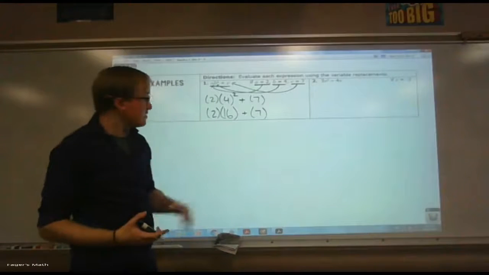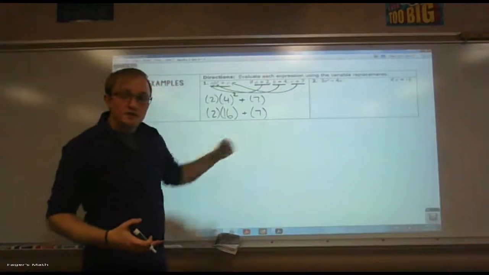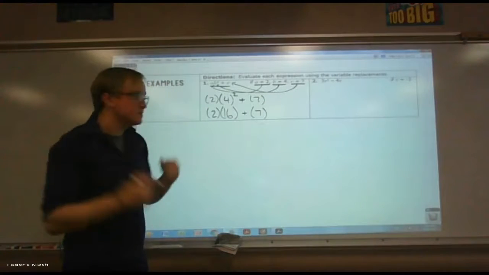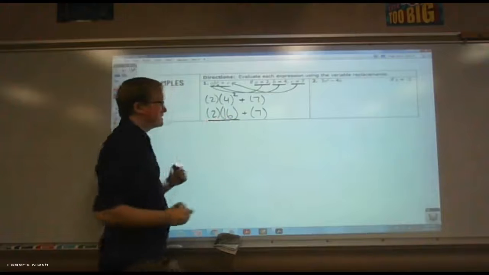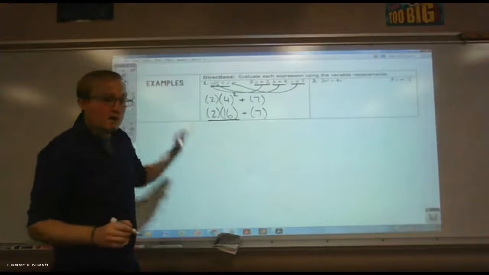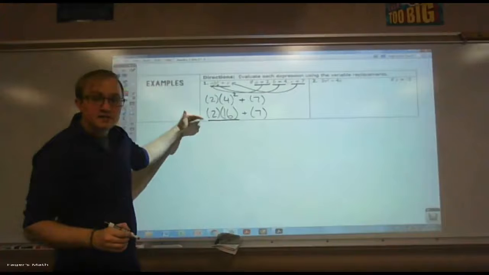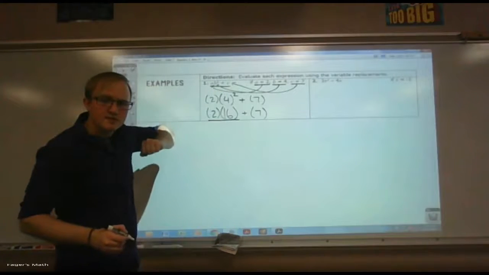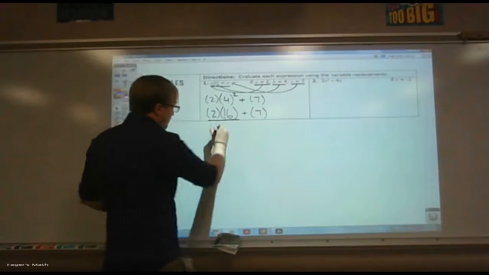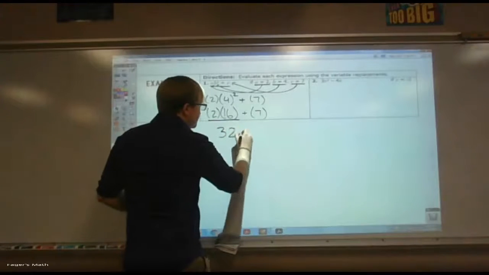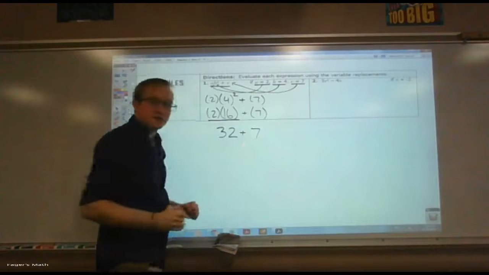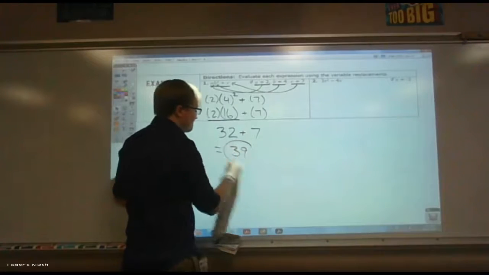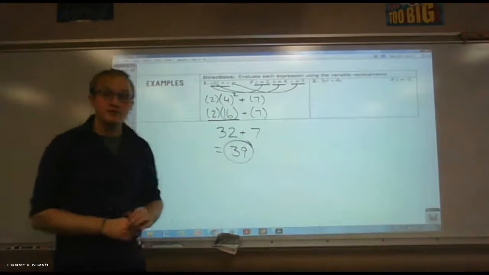Following the order of operations, there are no more exponents. Let's do multiplication or division. Do we have any? Absolutely we do. We have 2 times 16. Remember that when I underline something, basically all I mean is this is the next step that I'm focusing on. 2 times 16, what is it? That's 32. 2 times 16 is 32, and we're adding the 7. 32 plus 7, 39. That's it. That's all there is to this.